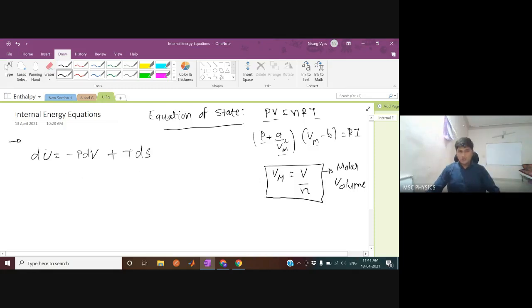So this dU, the small change in internal energy, is minus PdV plus TdS. Let's divide both sides by dV. dU by dV equals T dS by dV minus P. Let's write it like this. Just divide both sides by dV. Therefore, you can get this.